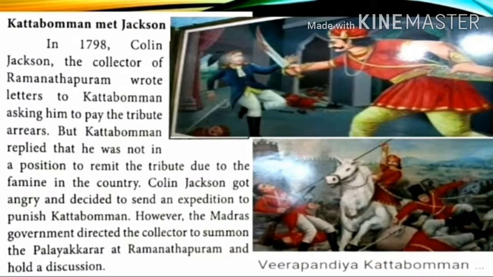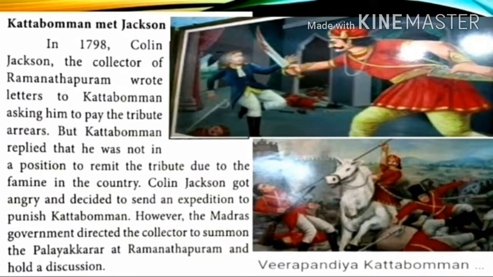So Colin Jackson got angry and decided to send an expedition to punish Kattapomman. However, the Madras government directed the collector to summon the Palayakarar at Ramanathapuram and hold a discussion. In 1798, Kattapomman and his minister Sivasubramaniam met the collector at Ramanathapuram. Upon a verification of accounts, Colin Jackson was convinced that Kattapomman had cleared most of the arrears, leaving only 1080 pagodas. Pagodas, during that period, denoted money as balance.